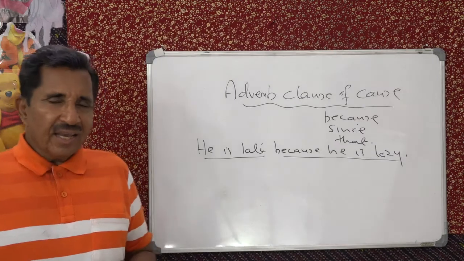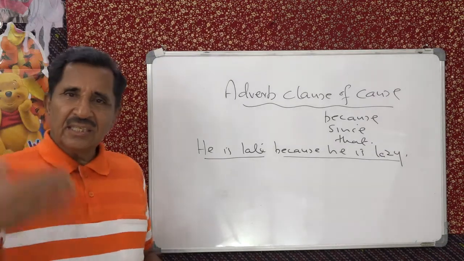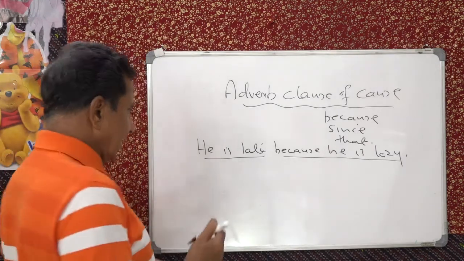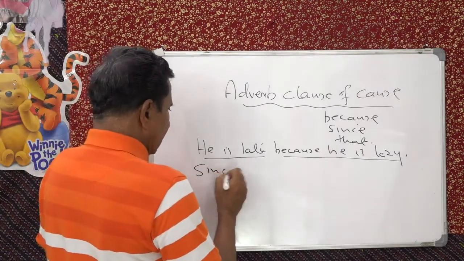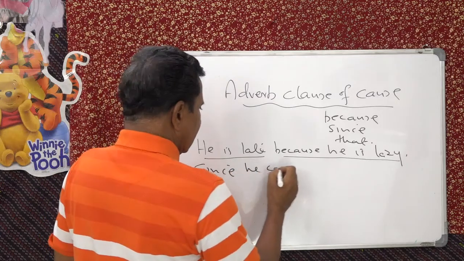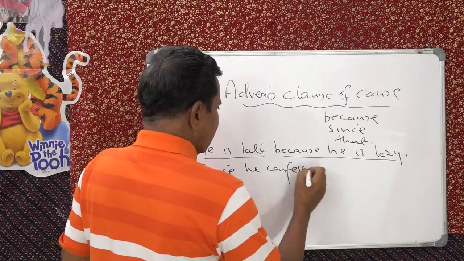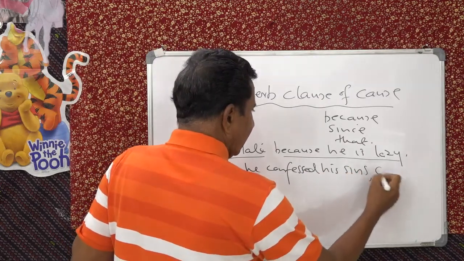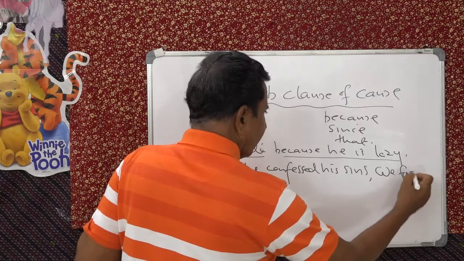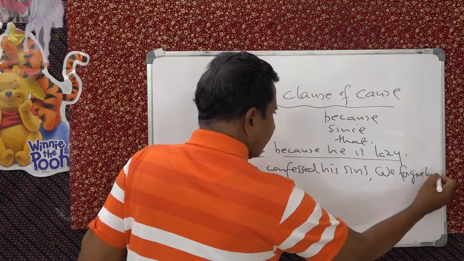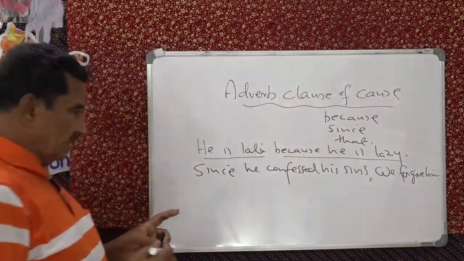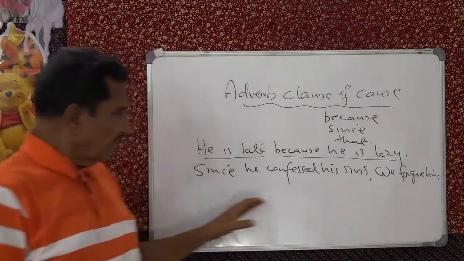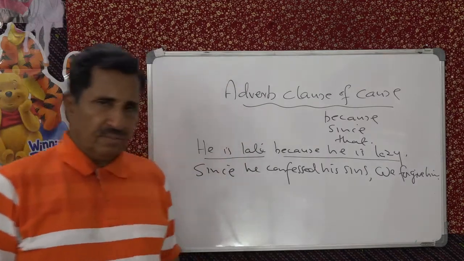Since, again cause, since he confessed his sins, we forgive him. The reason we forgive him is the main clause; the cause for that is he confessed.